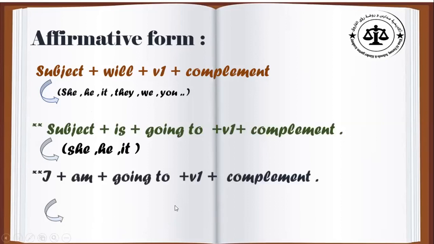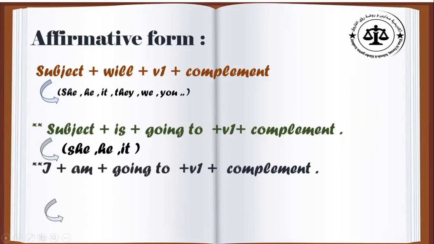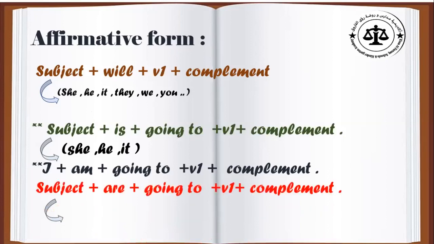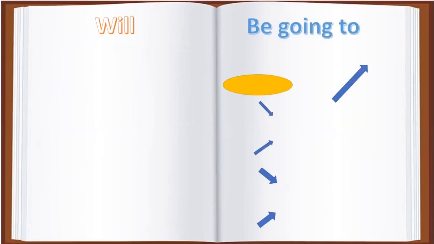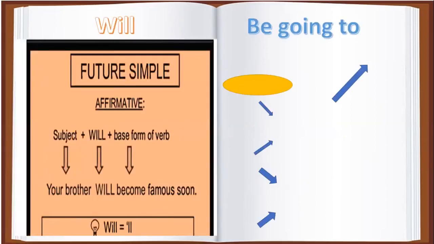What about I am going to visit you. Okay? So I with am. If the subject is plural, you are going to use are going to plus the base form of the verb. Okay, so again, with will in the affirmative form, you are going to start with subject, will, plus the base form of the verb.